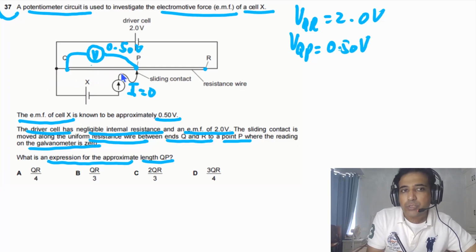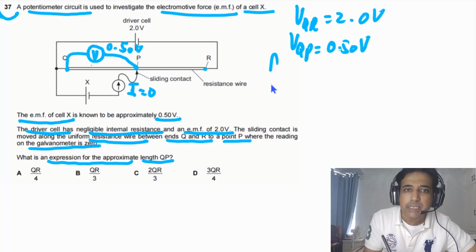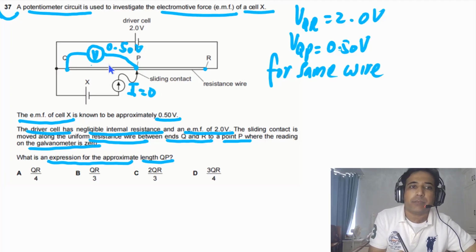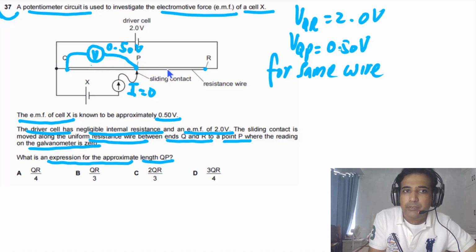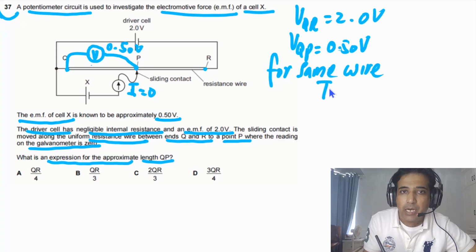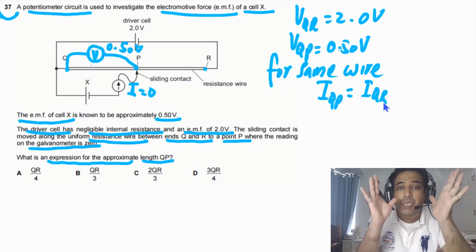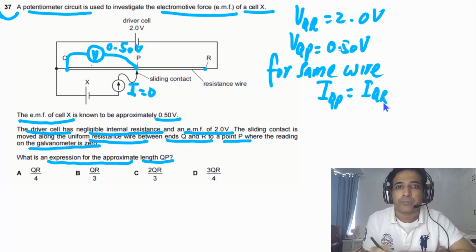We are talking about the same wire. For the same wire, this is the point you need to understand: the current is the same. It means the same current is passing through this part of the wire and the same current is passing through the remaining part of the wire, because the current through the galvanometer is equal to 0. So simply we can say IQP is equal to IQR. This is the main concept you need.